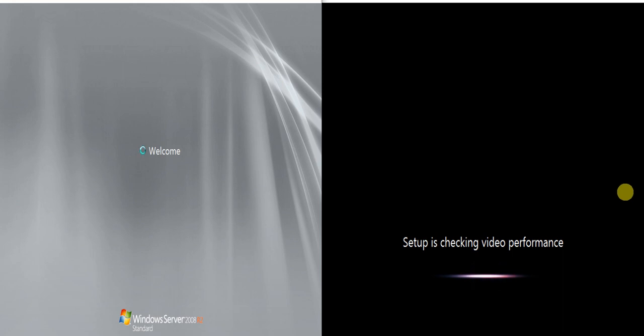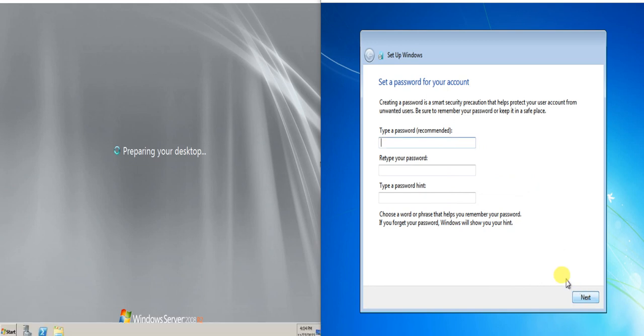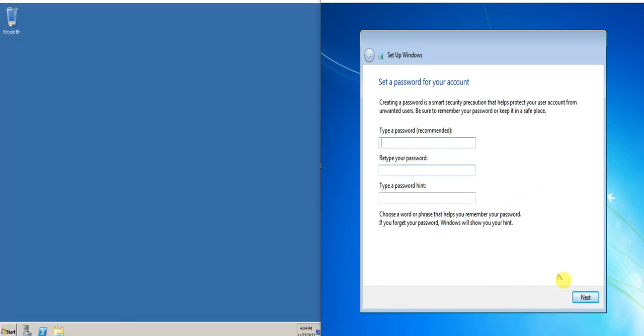And right now for the client, we have this window. We just name the client PC. Right, we click next. For the password, we leave it blank to avoid confusion. So again, we will be just only setting up a password in the server area on the left side. But for the client, we just proceed next. Ask me later. Just click next for the time. Click home network.